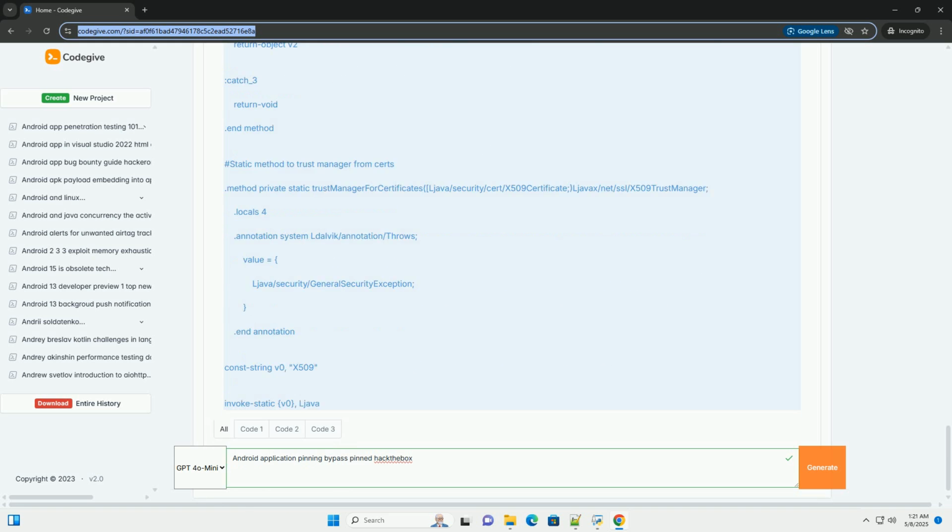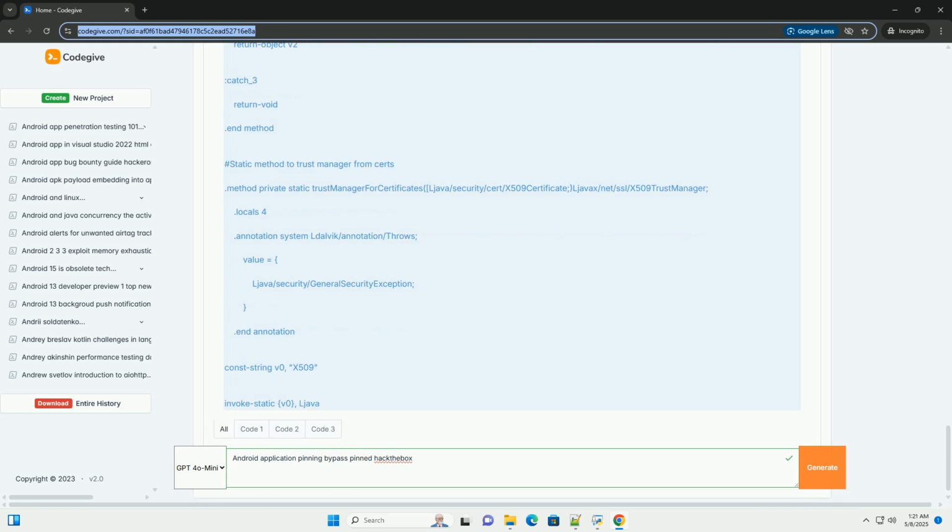A. Identify the target method. Based on the static analysis, or by observing the application's behavior in Burp Suite, identify the method responsible for performing the certificate pinning. In the example above, it would be the createTrustManager method within the com.example.pin.PinningManager class, and maybe the trustManagerForCertificates method as well.